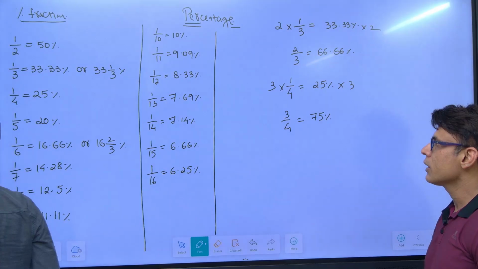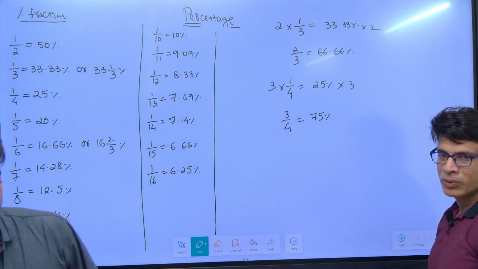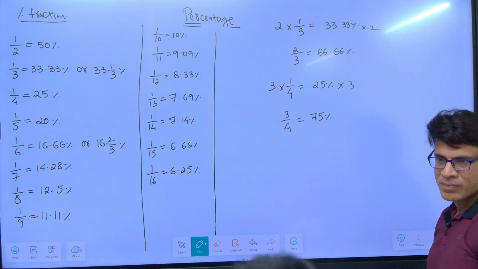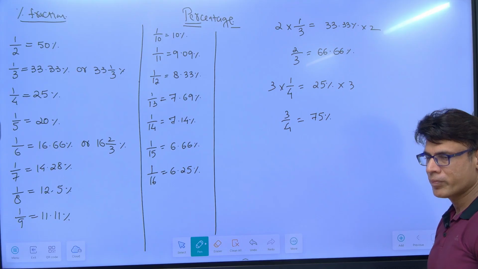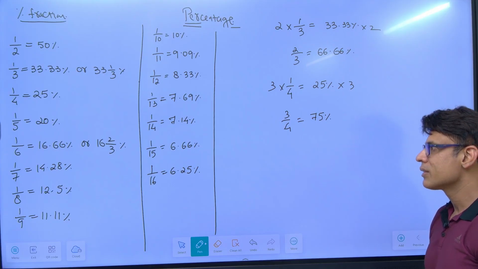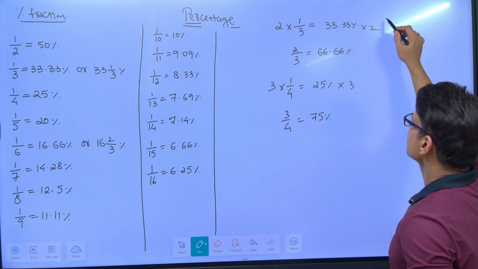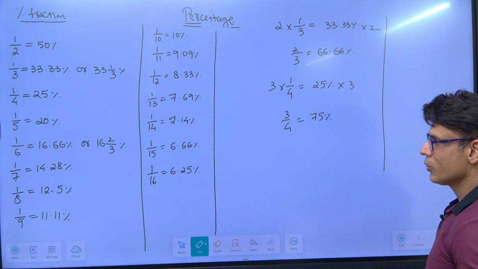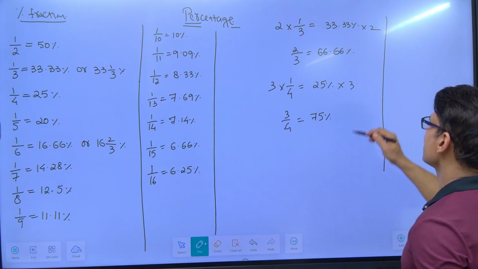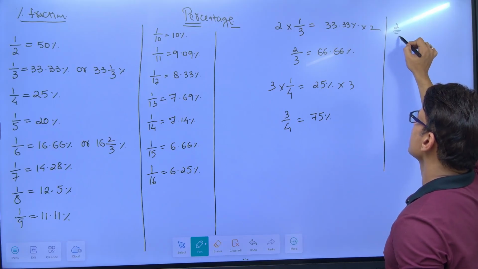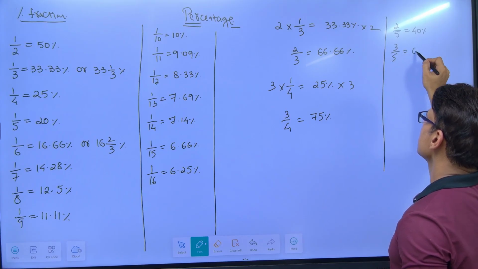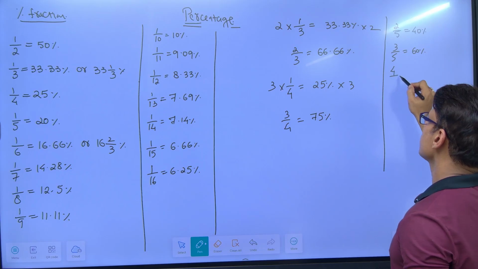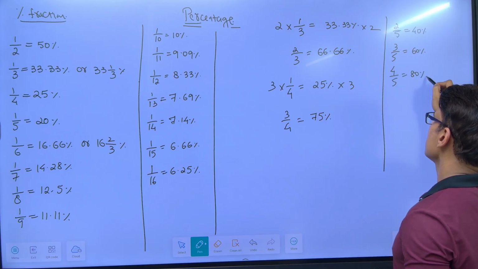Why am I not taking 2 by 4? Because 2 by 4 is 1 by 2. It's already known to us. Right? You can find out 1 by 5 is 20%. So what is 2 by 5? 40%. What is 3 by 5? 60%. What is 4 by 5? 80%.